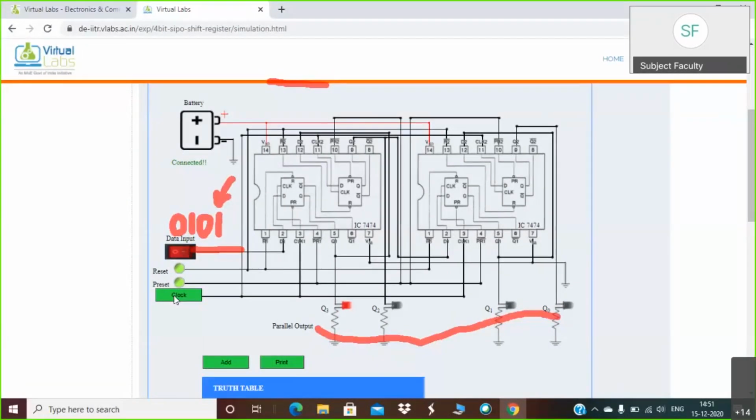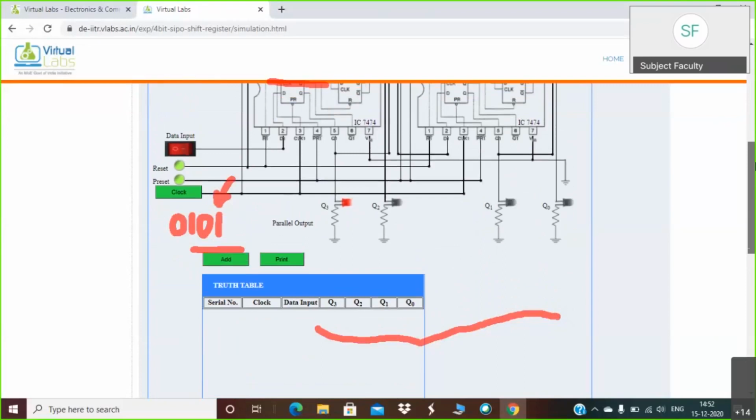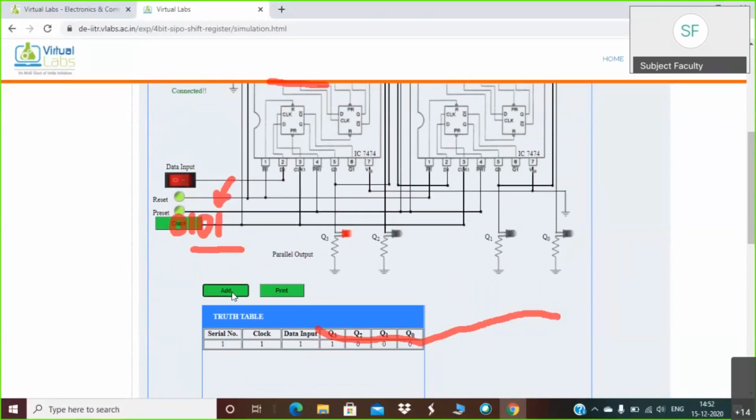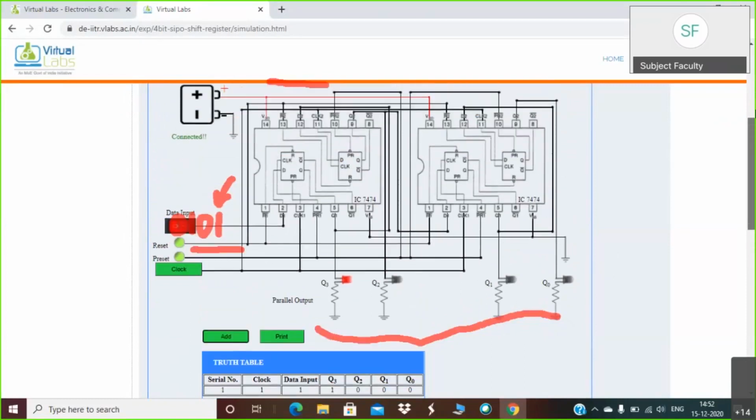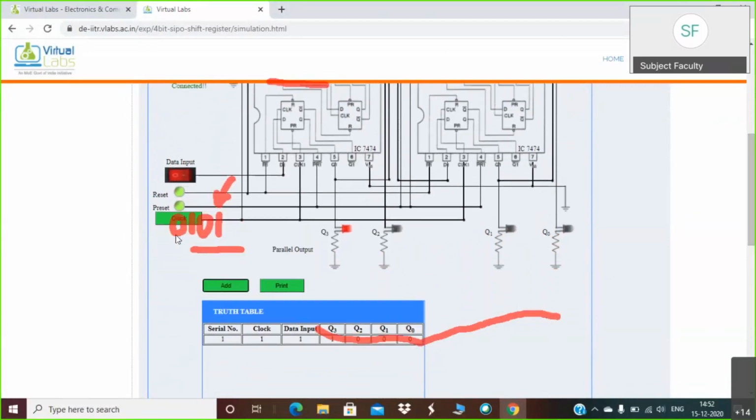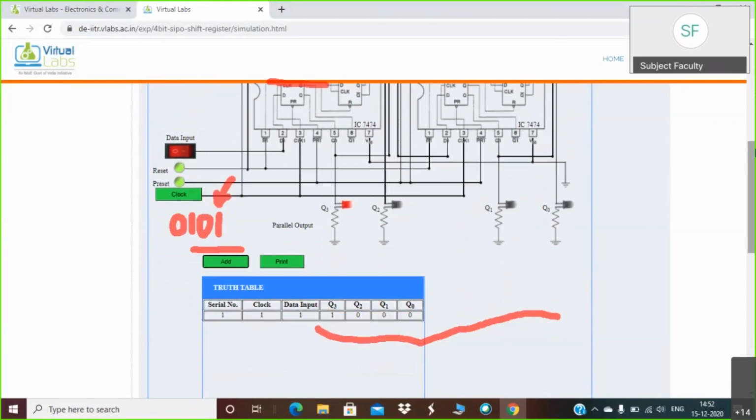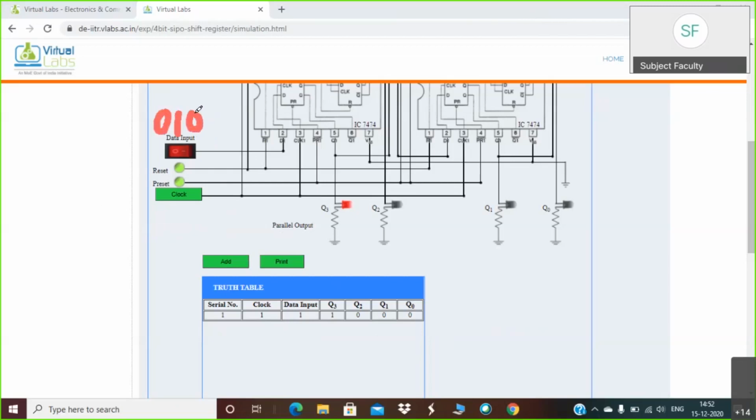Once you do that, again you have to apply the clock. Before that, you add it to the truth table, and when you press add, the entry will be given to the truth table as well. Just remember that we are sending the 0101 string. I will be erasing this for annotation one more time. We are sending the 0101 sequence, and we have completed the first clock.